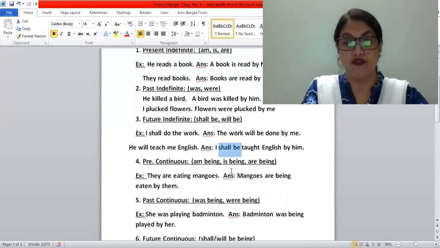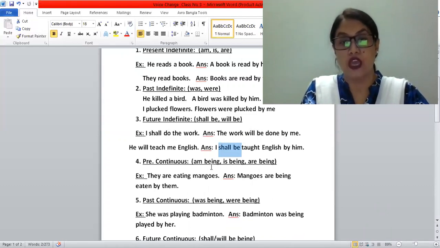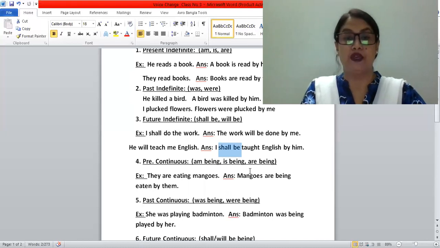Okay, now we'll go to the present continuous tense. In present continuous tense, we have to use am being, is being, or are being according to the number, according to the subject. Subject is singular, subject is plural. So according to the subject, we have to use am being, is being, and are being.